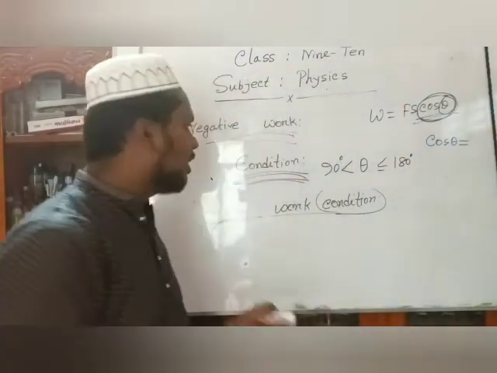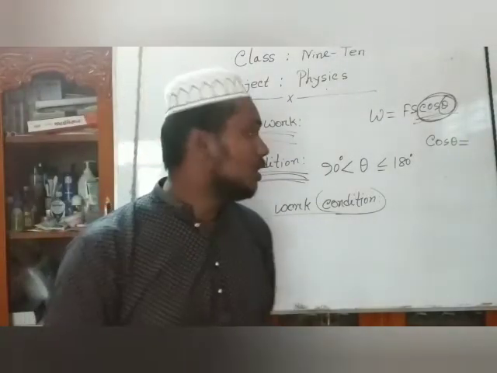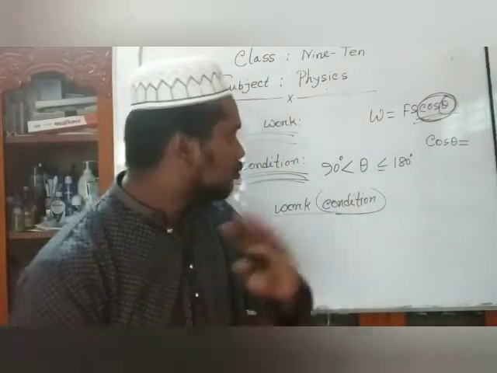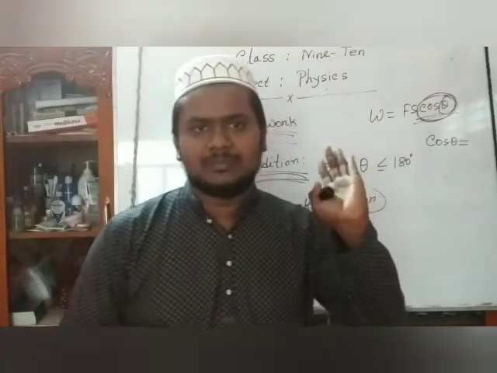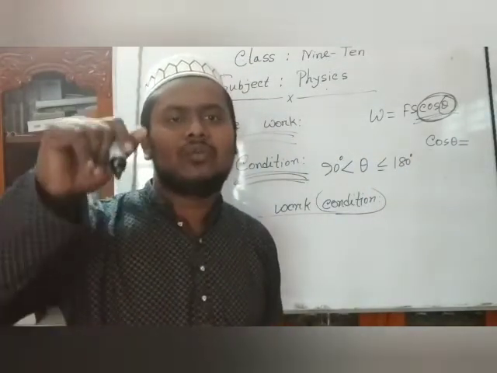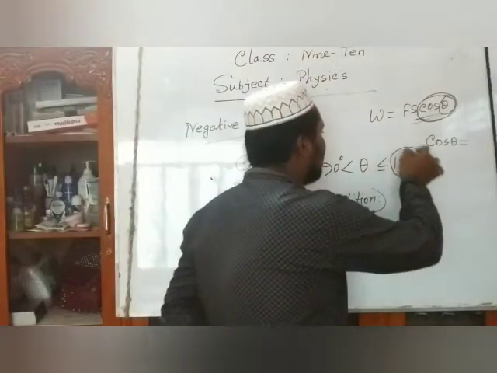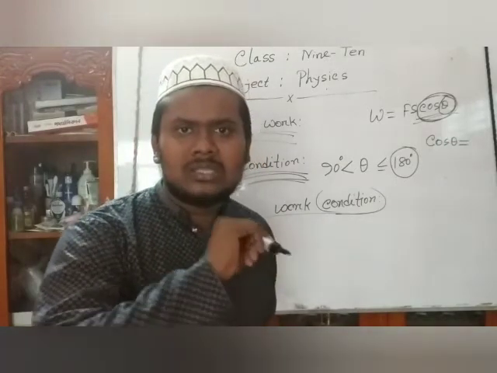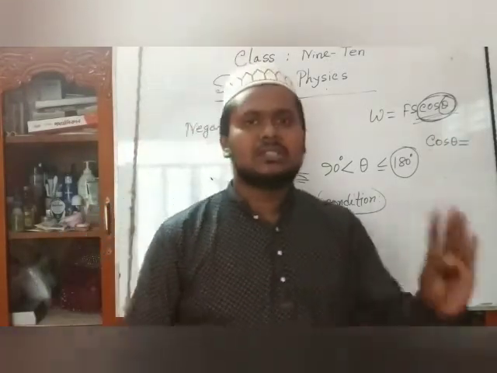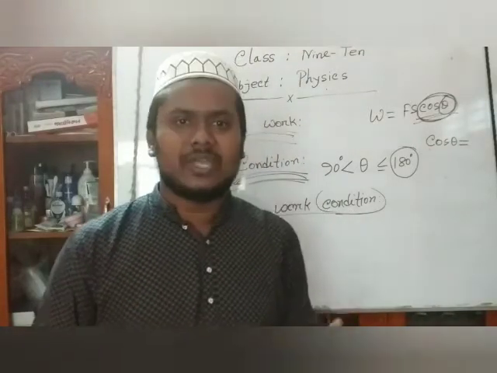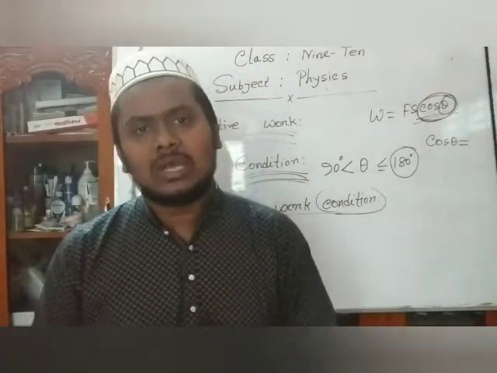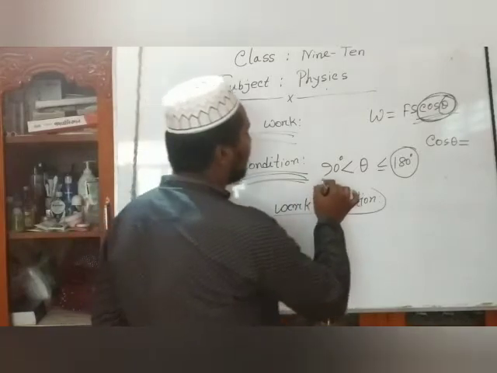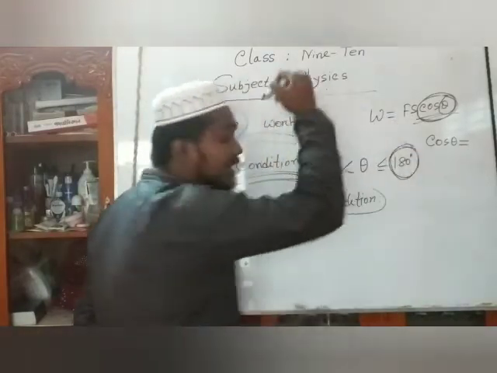So dear students, if you put the value of 90 plus, that means 90.00001, you see that the value is negative. And if you put the value of 180 degree in your calculator, you see that the value is -1. That means the range of cos theta is +1 to -1. So the condition of negative work is 90 degree up to 180 degree.